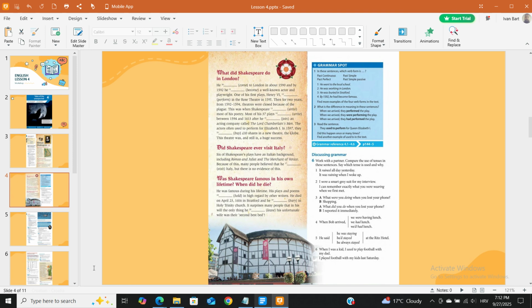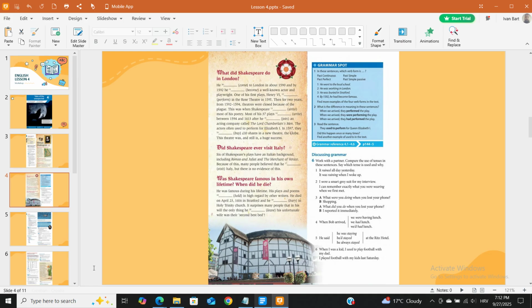He went to the local school. 2. He was working in London. 3. He was buried in Stratford. 4. By 1592, he had become famous. Find more examples of the 4 verb forms in the text.